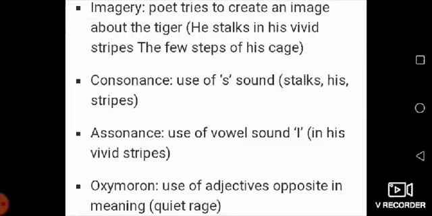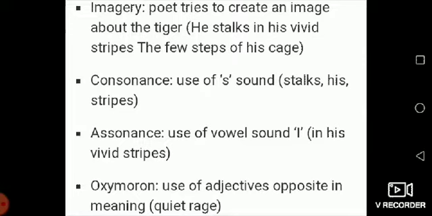Next device here, consonance, use of s. We can say here that when any sound is prominent in the sentence, that is called consonance, and the consonant sound is prominent. So here the s sound in these words stalks, steps and stripes. Here the s sound is prominent, so that is consonance. The similar device, that is assonance.